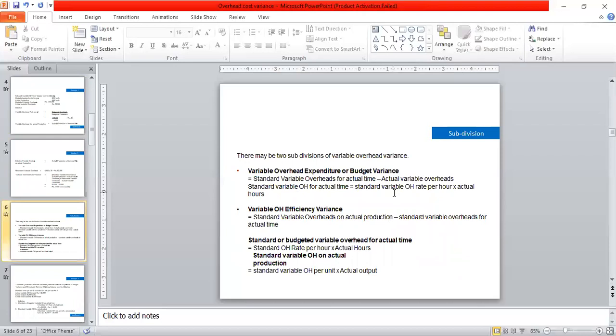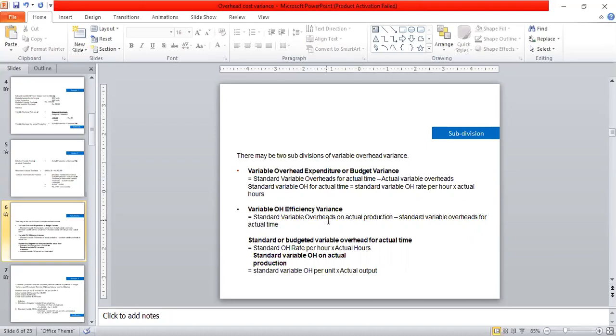Now we are going to discuss the subdivisions of the variable overheads, that is the variable overhead expenditure or budget variance, which is equal to standard variable overhead for actual time minus actual variable overheads, or standard variable overhead for actual time minus standard variable overhead rate per hour into actual hours.